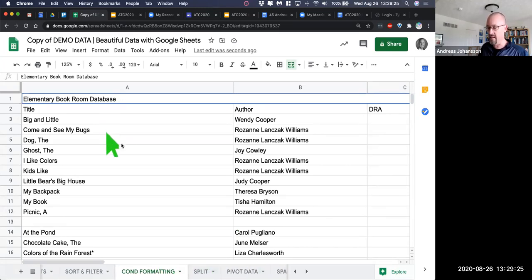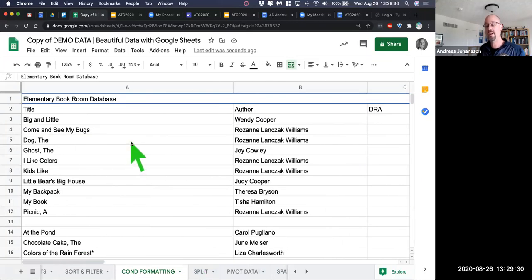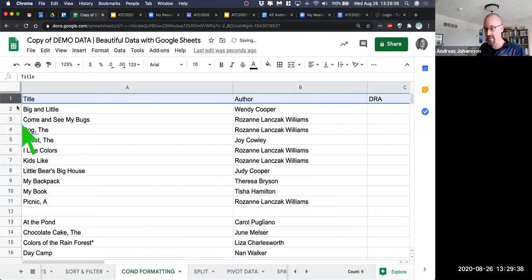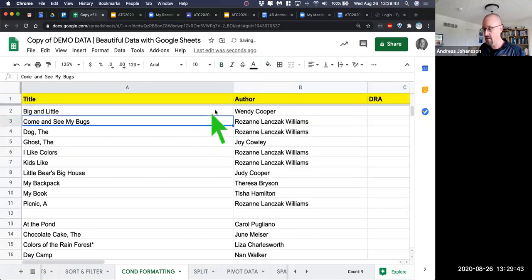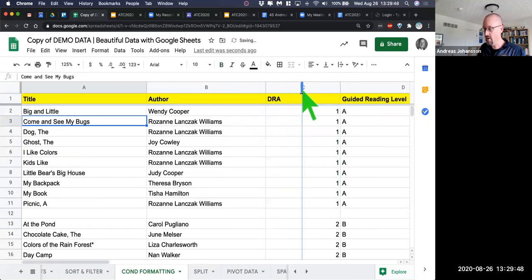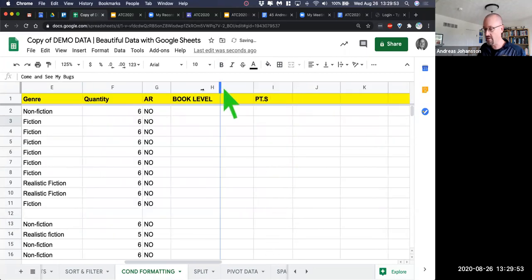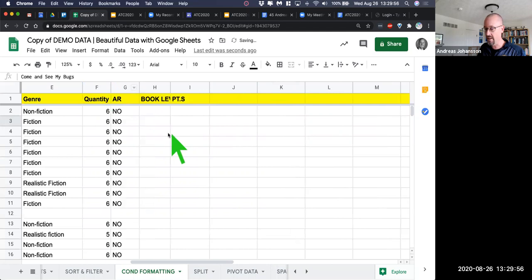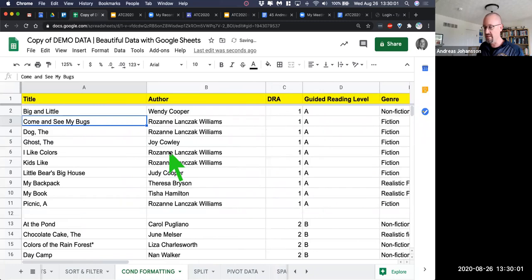Here we have a database that looks like a bunch of books. I'm going to quickly run through and do my cleanup here. I'm going to delete the top row because that was not there. I have my title row. Remember, I like to make it yellow. I can resize some stuff so I can start seeing the data on DRA level. If you're into reading and genres and book levels and whatnot, we can see how many we have left and things like that. There's quantity and guided reading level. If you're an educator, you know what some of these things are.